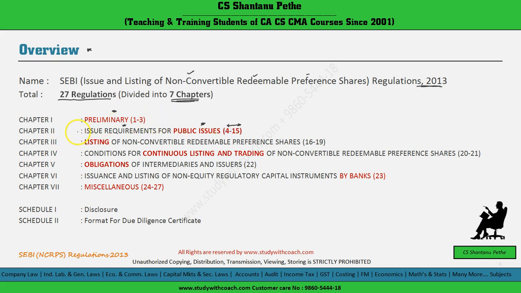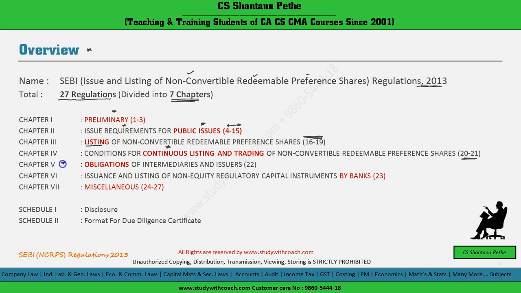Chapter 3 talks about the listing of non-convertible redeemable preference shares, Regulations 16 to 19. Chapter 4 talks about the conditions for continuous listing and trading of these shares, and there are only 2 regulations, 20 and 21.